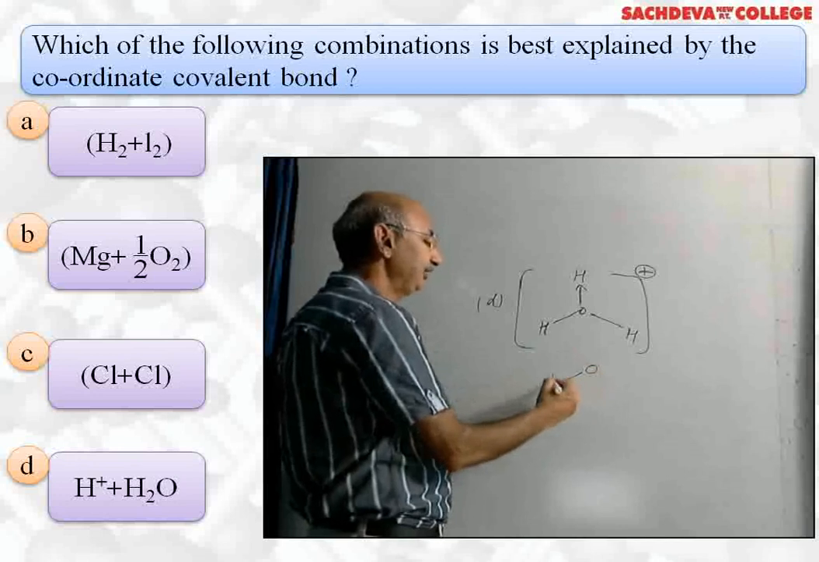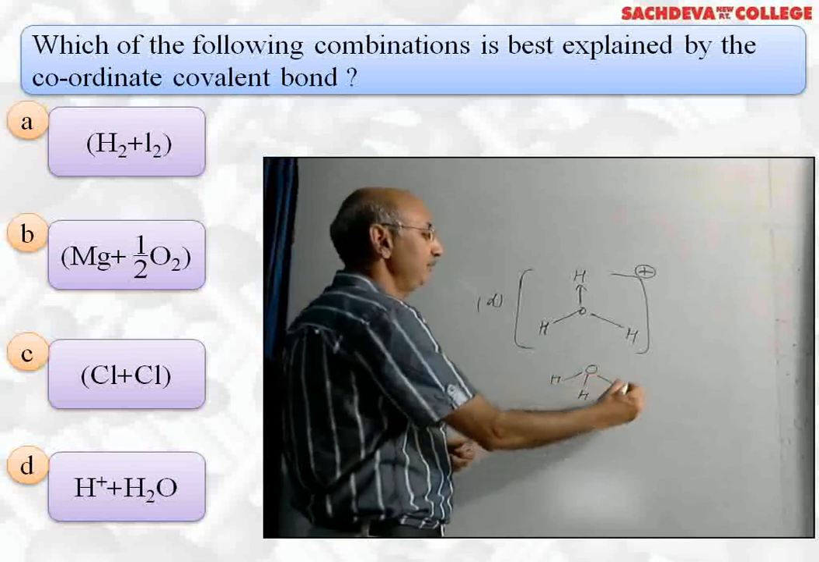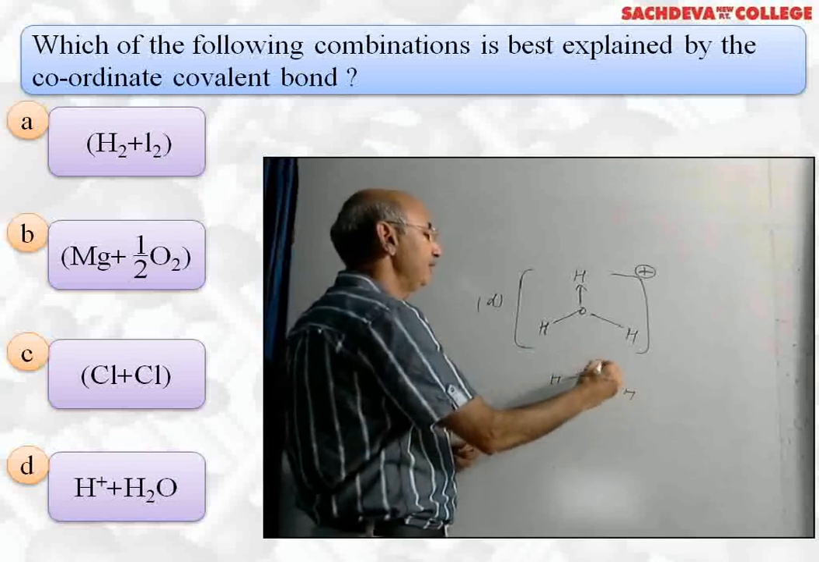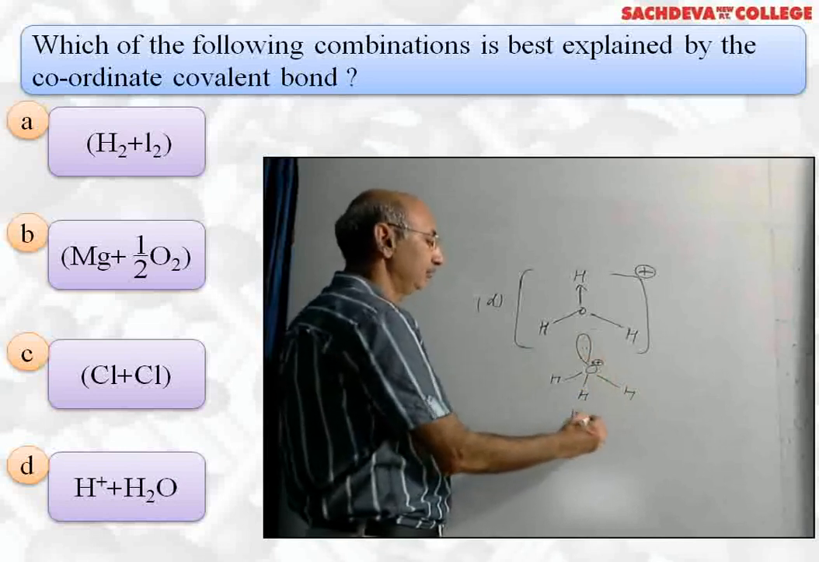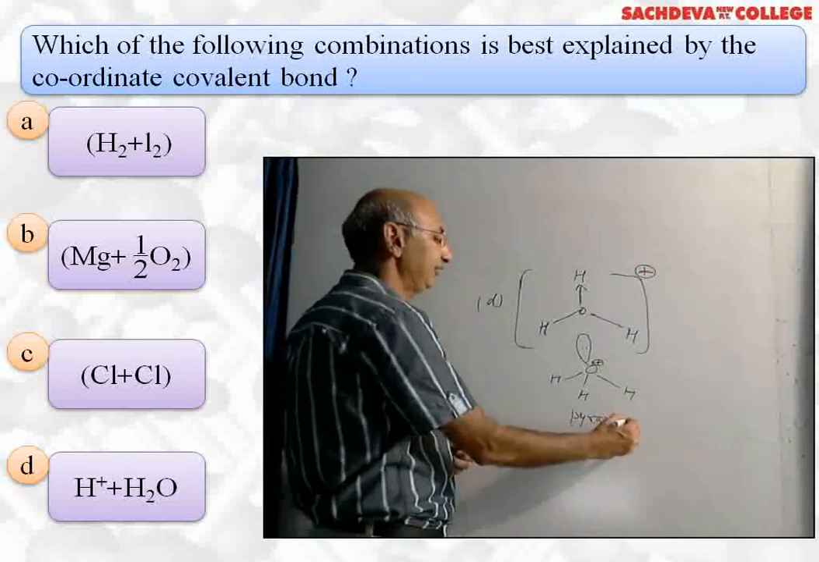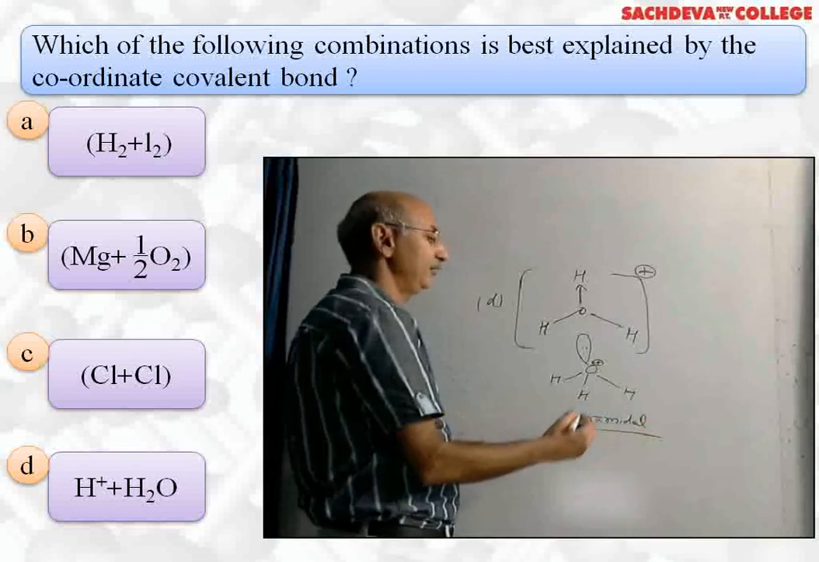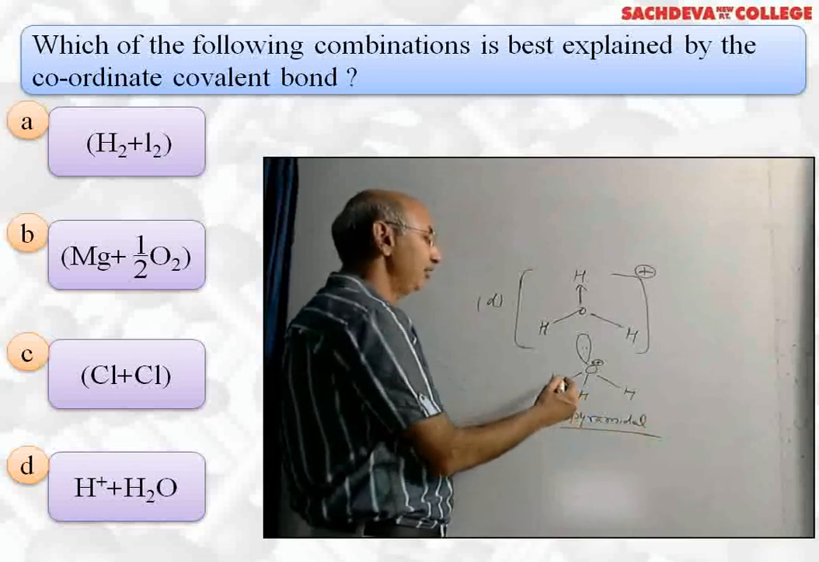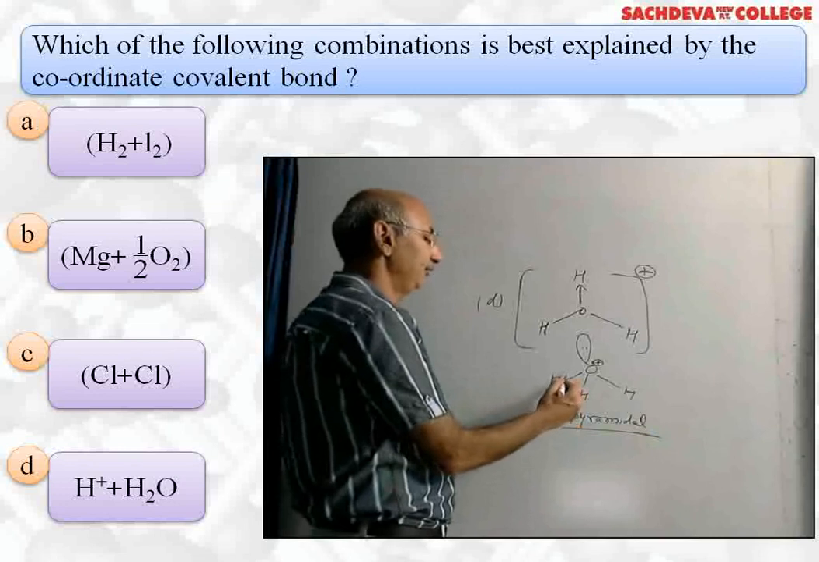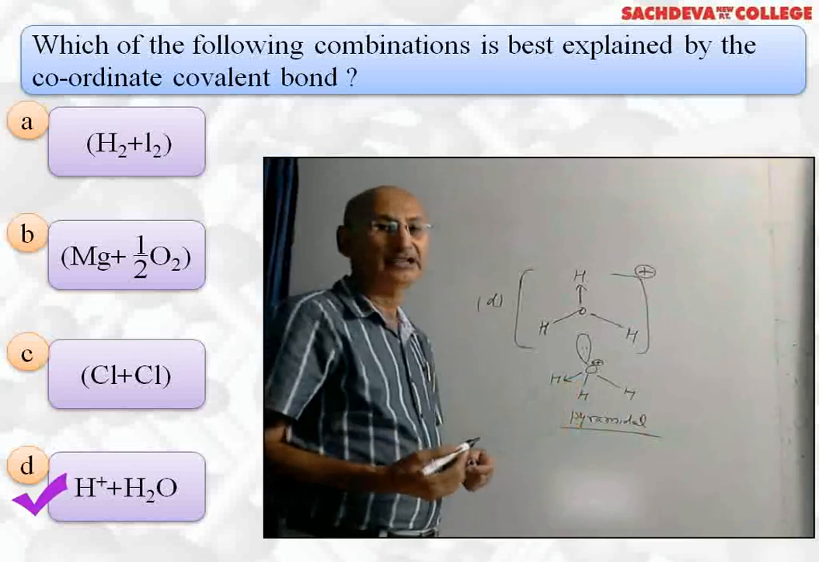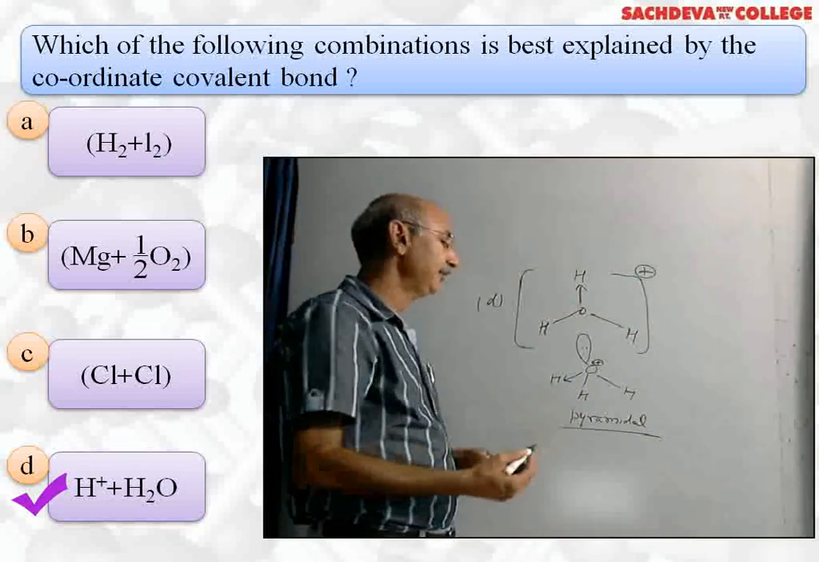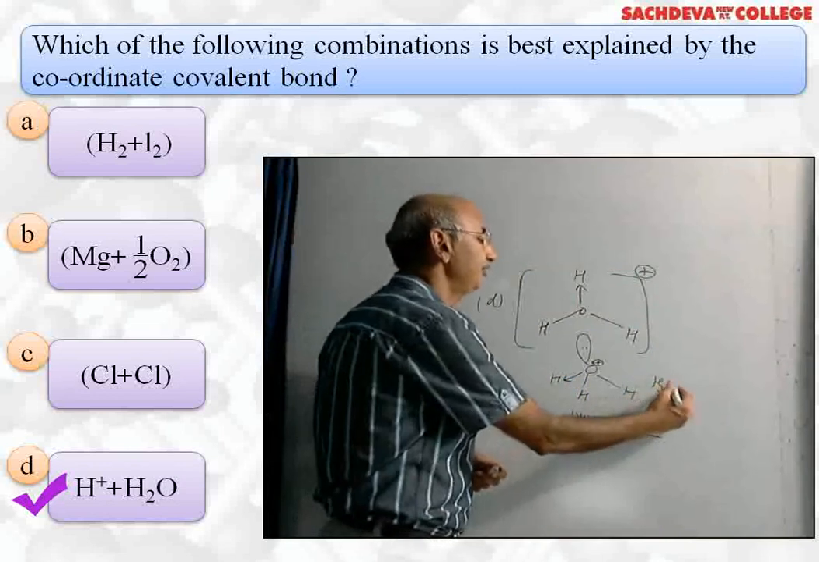The exact shape of this molecule will be pyramidal. Why will it be pyramidal? Because there is still a lone pair of electrons. So if you want to know the exact shape of the molecule, it is pyramidal. And one of the bonds is a coordinate bond, which is shown by an arrowhead. So the correct answer is hydronium ion, H3O positive, which has a coordinate bond.